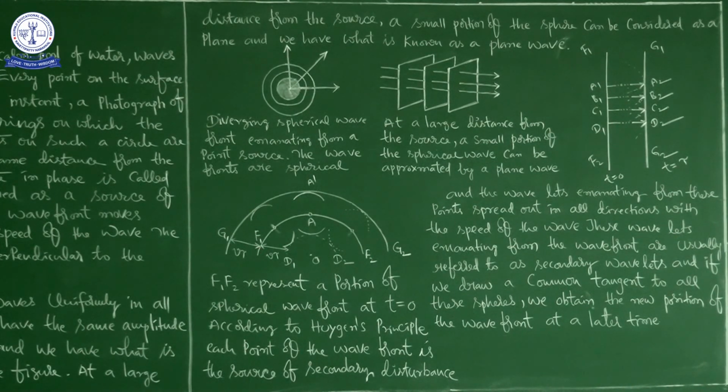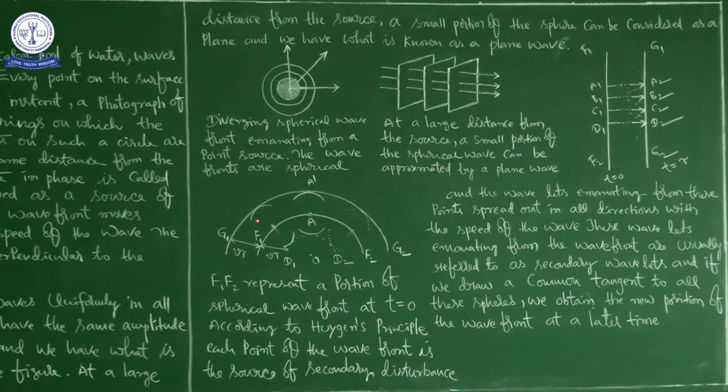And afterwards, v represents the speed of the waves. And if you now draw the common tangent to all these spheres, we obtain a new position of the wavefront. Suppose here it is a tangent, and here it is the tangent, and here it is the tangent.